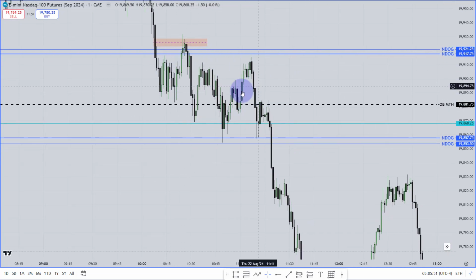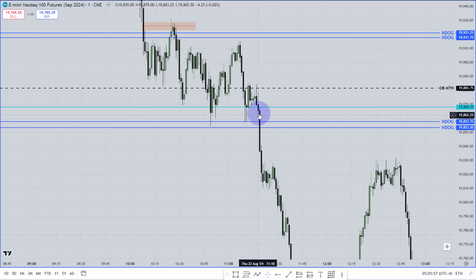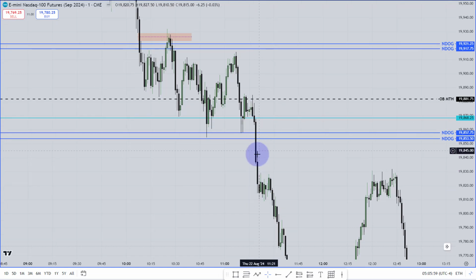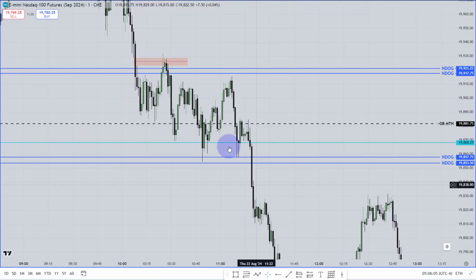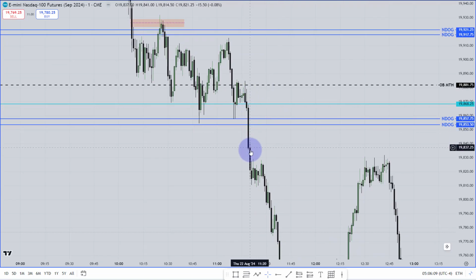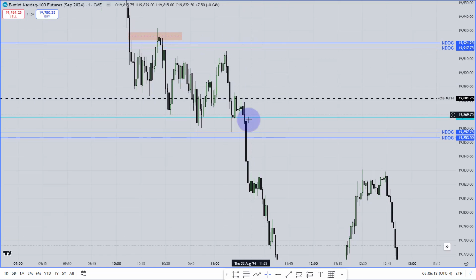After making this balanced price range, market left that balanced price range with displacement. Look at the speed. This type of speed will tell you that no, market is not reaching this balanced price range again. It keeps falling because it is fully balanced, and market shows us that it is not willing to trade that balanced price range one more time by showing us this speed.